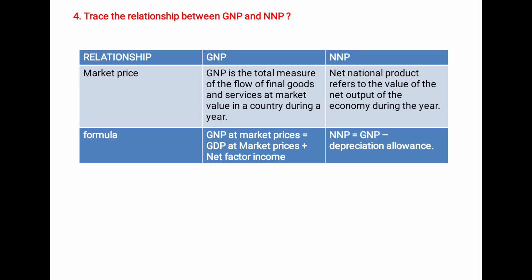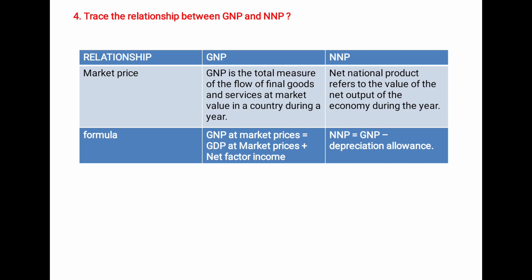Next one is trace a relationship between GNP and NNP. What is GNP? Gross national product. What is NNP? Net national product. So GNP is nothing but the total measure of the flow of final goods and services that is ready to the market and that is going to be sold into the market at value of a country during a year.